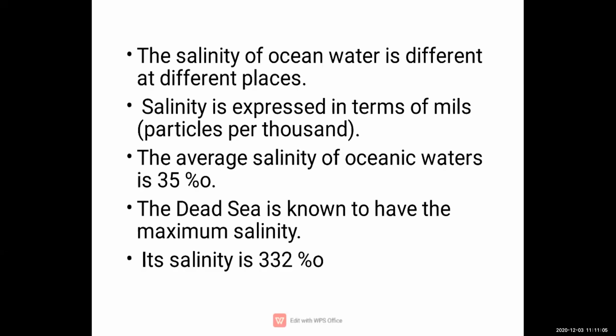Now moving ahead, the salinity of ocean water is different. Now what do you mean by the term salinity, children? Salinity means the quantity or degree of being saline. Saline means containing salt.